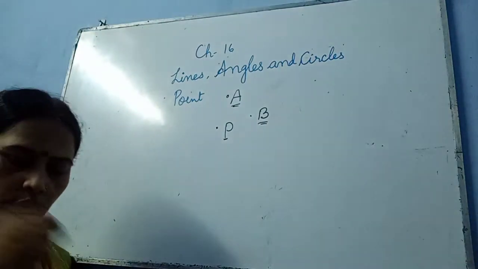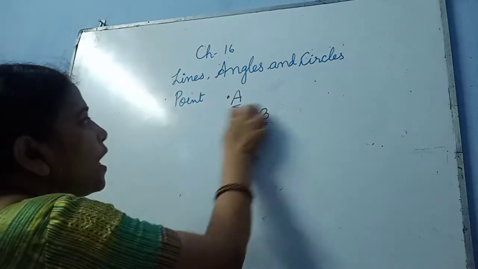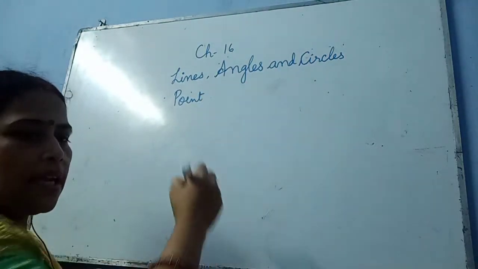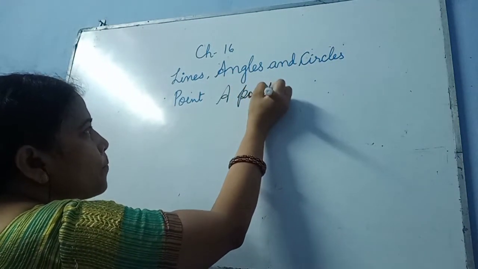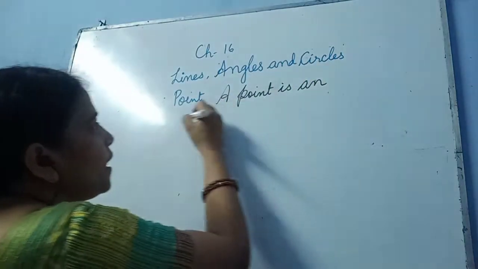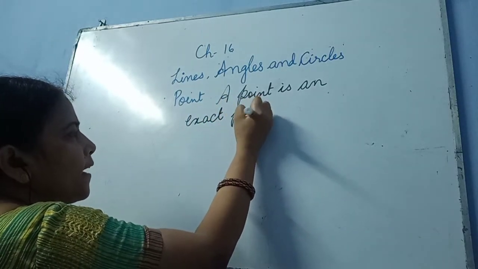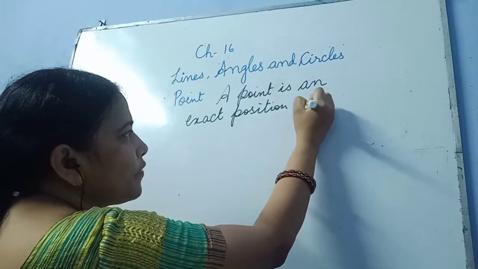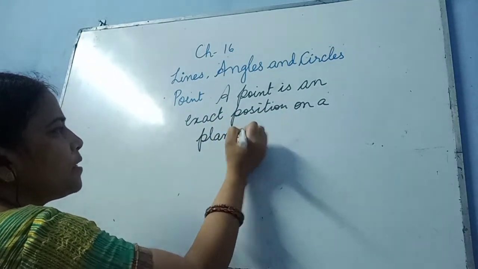If you want to write the definition of a point, we can write: a point is an exact position on a plane surface. As you can see, this is a plane surface here.